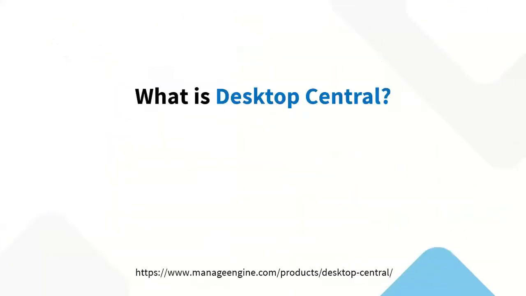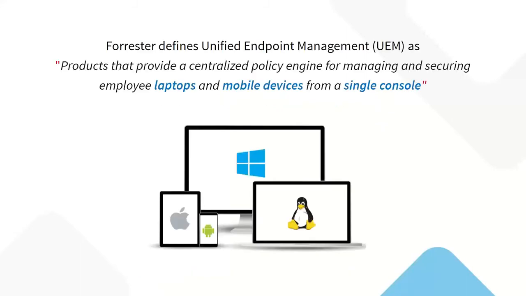Right. What is Desktop Central? That's the first question. Just a quick overview of what Desktop Central is all about for all the evaluators that are here today. So Desktop Central is, as Forrester, a famous research analyst, says, a unified endpoint management product that provides a centralized policy engine for managing and securing employee laptops and mobile devices from a single console.